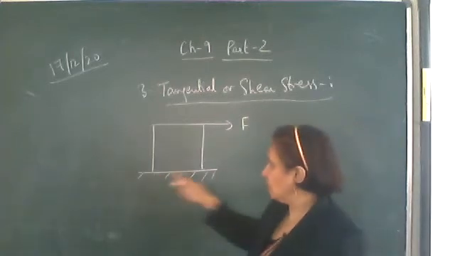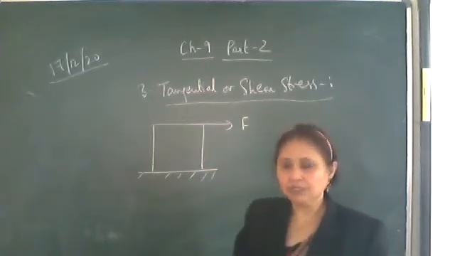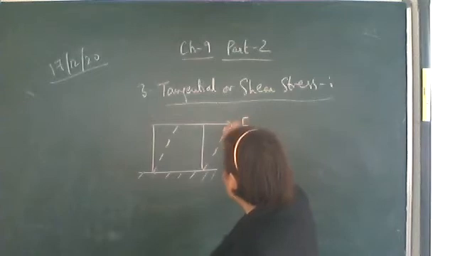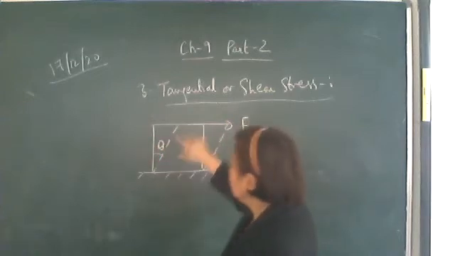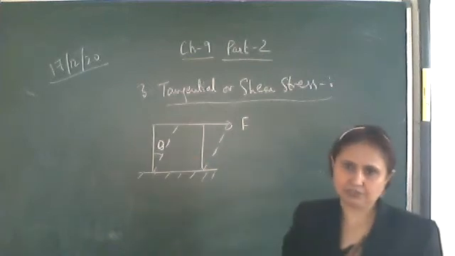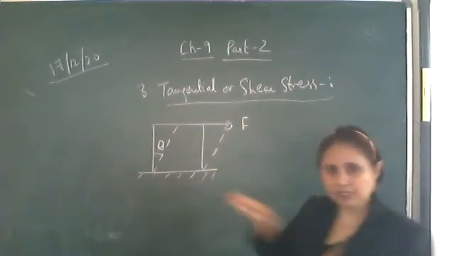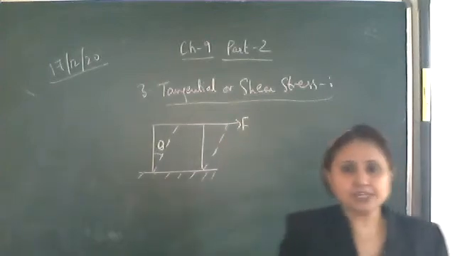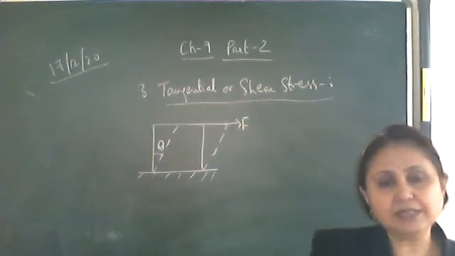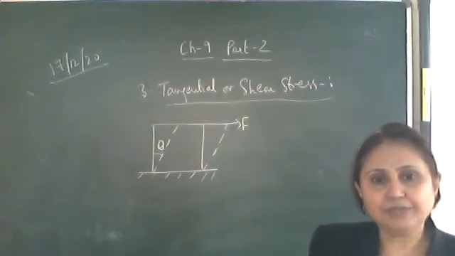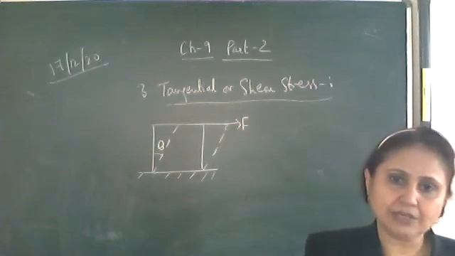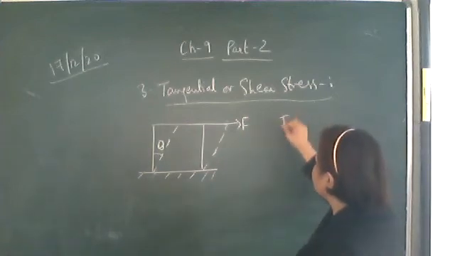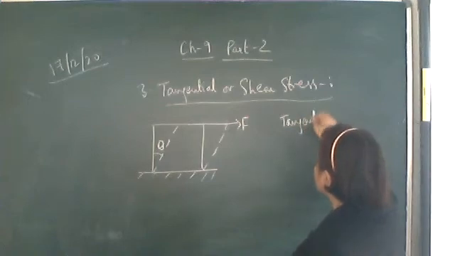As the lower face is fixed, it cannot move. So what happens? The body will be tilted like this by some angle theta. So the shape of the body changes. The dotted one is the new position of the body. As the tangential force is applied on the upper face, the shape of the body changes. Then some internal restoring force is developed. That restoring force per unit area we call the tangential stress. So here the tangential stress is equal to force per unit area.